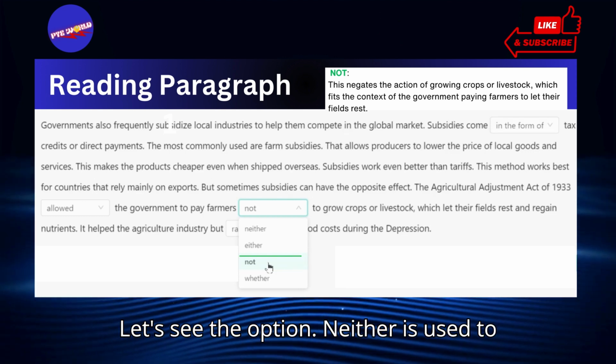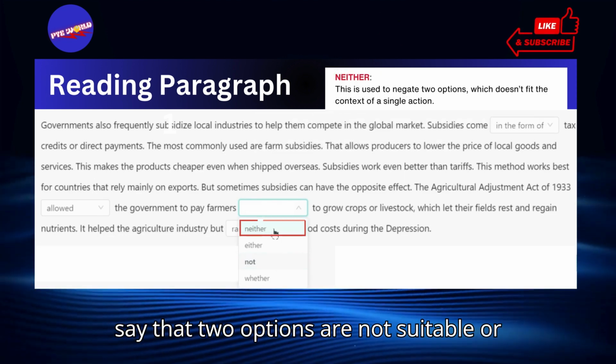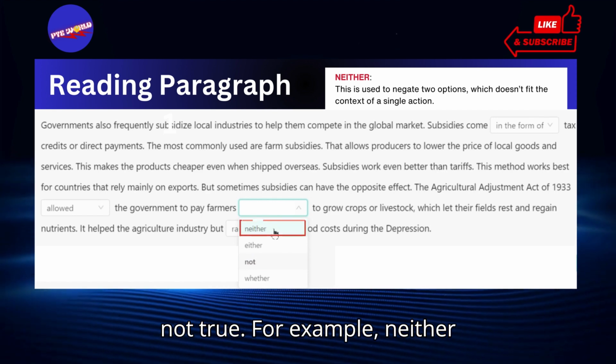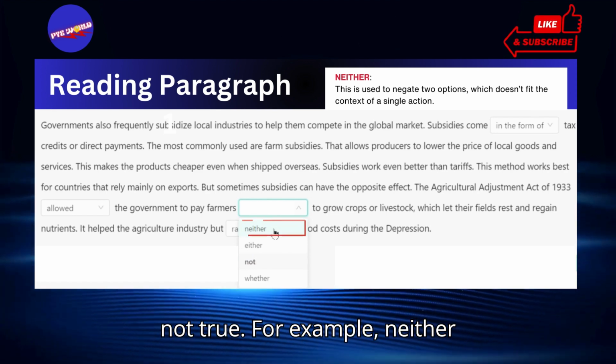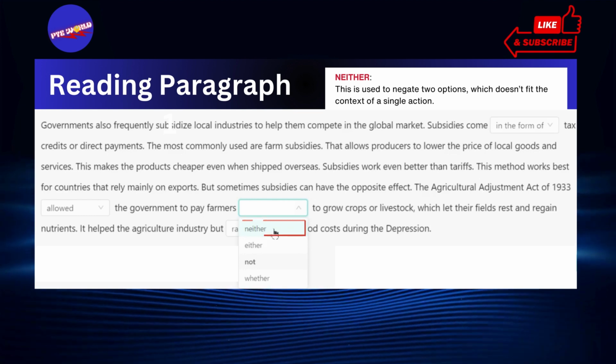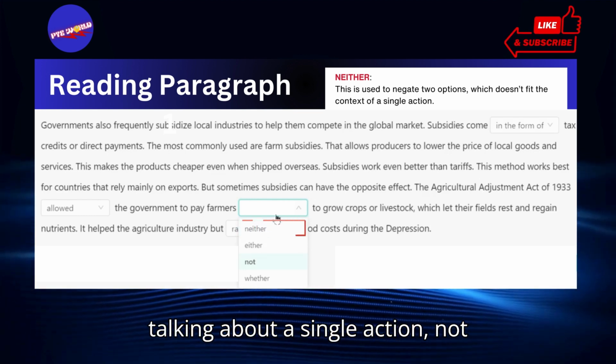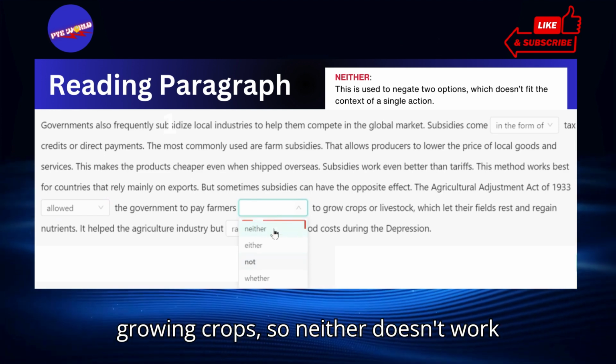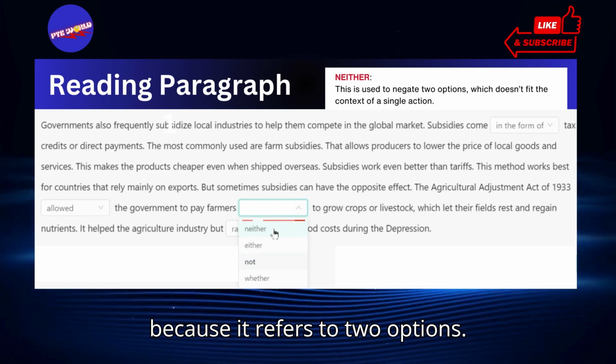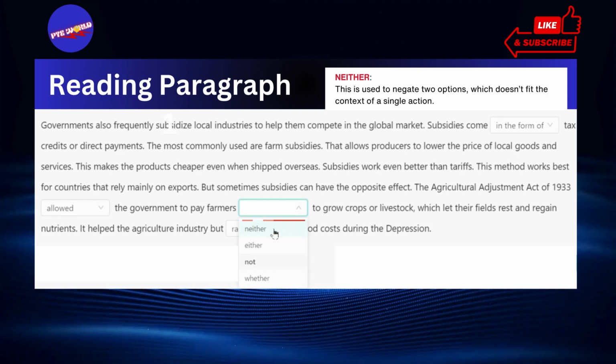Let's see the option "neither." It is used to say that two options are not suitable or not true. For example, neither option is suitable for the project. Why it doesn't fit in our context: we are talking about a single action, not growing crops, so neither doesn't work because it refers to two options.